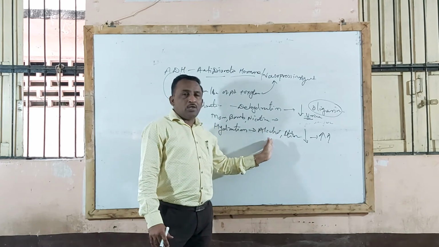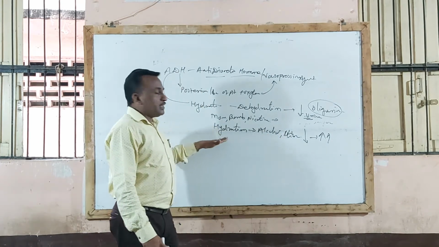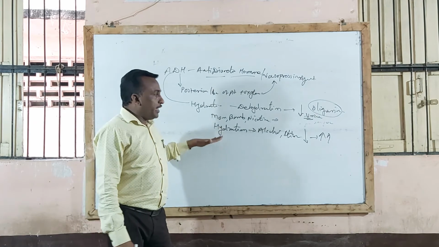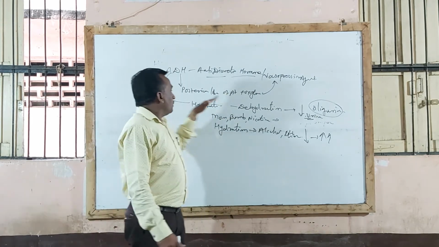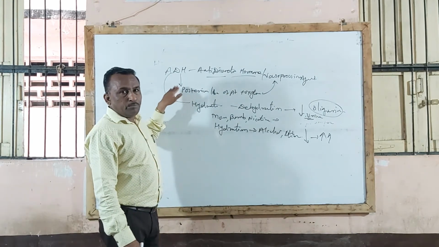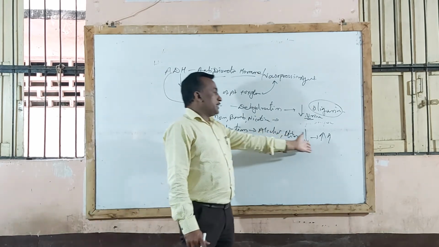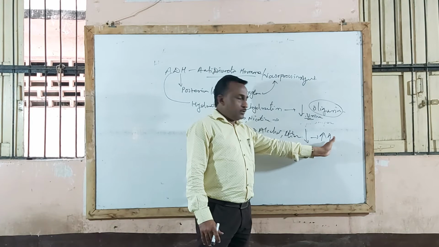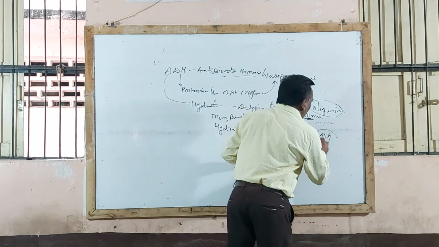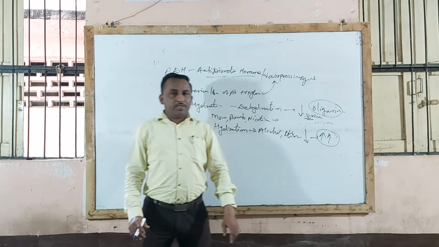Particularly drugs like alcohol and chlorpromazine cause hydration, and due to hydration they block the release of ADH from the pituitary gland, thereby increasing excretion of water, that is excretion of sodium from the body, and produce a diuretic action.